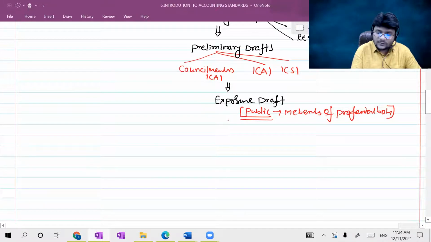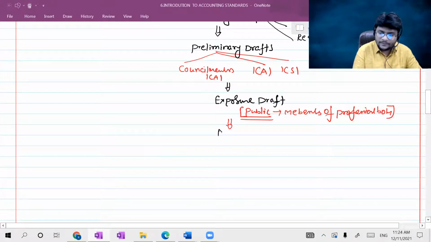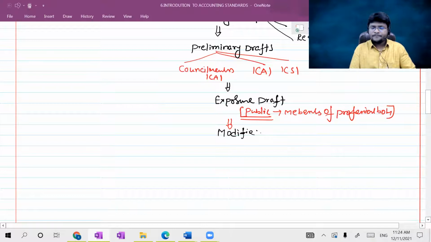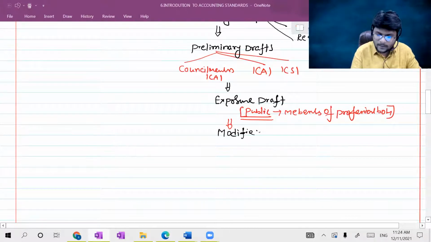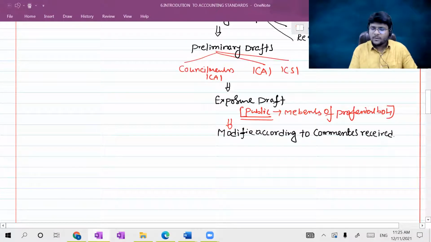After that, such an exposure draft will be modified according to the comments received from members of the professional bodies, guys. Okay.